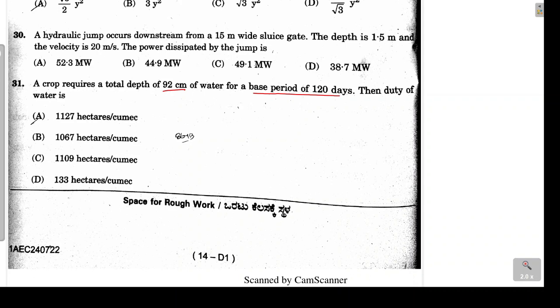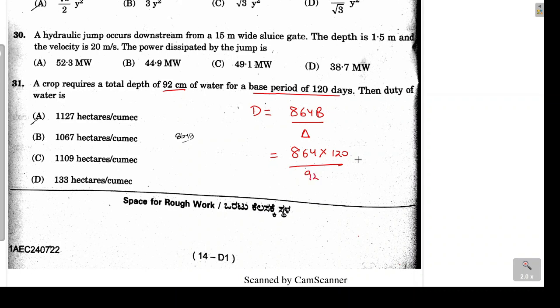So it is a straightforward question again. You need to remember the formula. If we remember the formula, we can solve this. We know that duty is given as 864 times the base period divided by delta, that is the depth of water. So from here, you can substitute the values: 864, B is given as 120 and delta is given as 92.